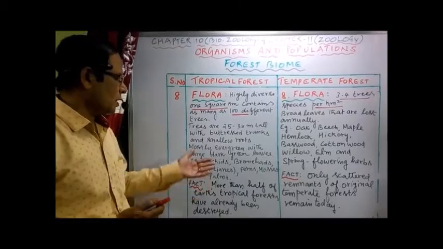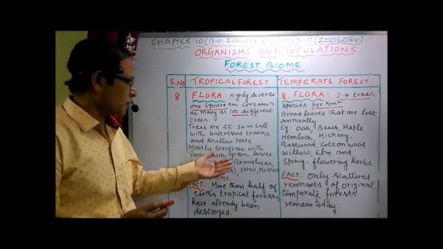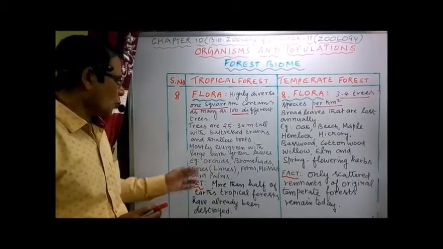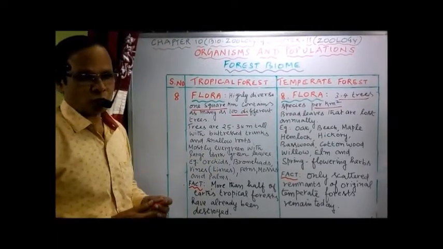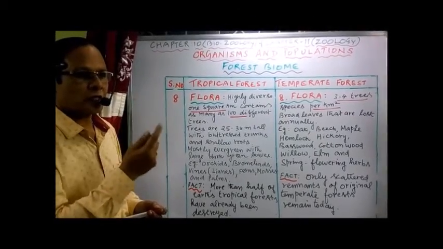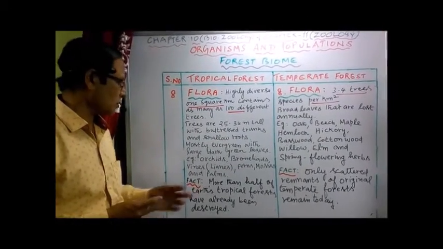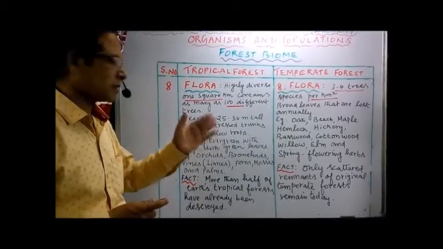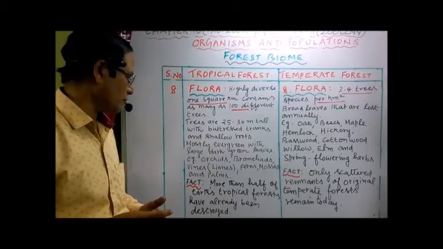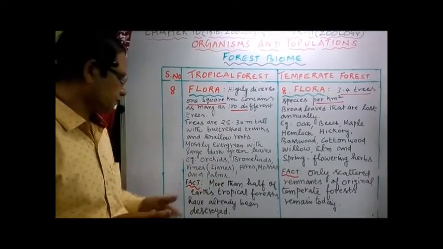For example, the orchids, then bromeliads, vines. Vines are nothing but the climbing plants. If the climbing plants are woody in their stem, then they are called lianas, woody stemmed climbers. Then ferns, the pteridophytes, the mosses, the bryophytes and the palms, the trees.